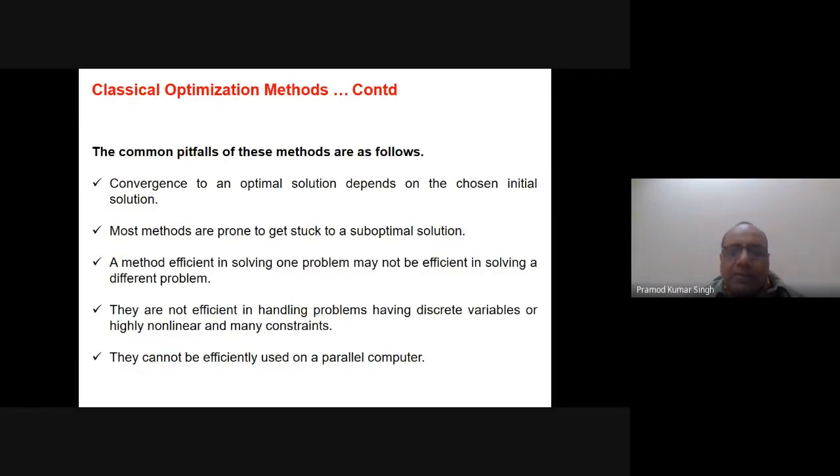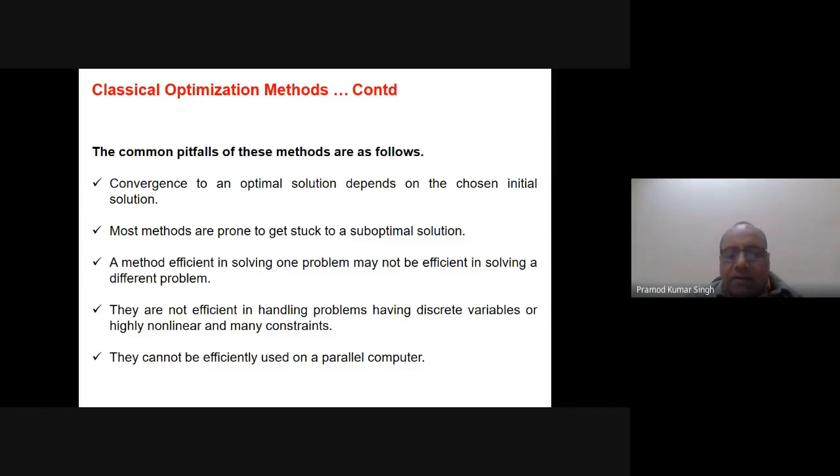A method efficient in solving one problem may not be efficient in solving a different problem. So in some sense they are like heuristics, problem dependent. They are not efficient in handling problems having discrete variables, or highly non-linear problems with many constraints.